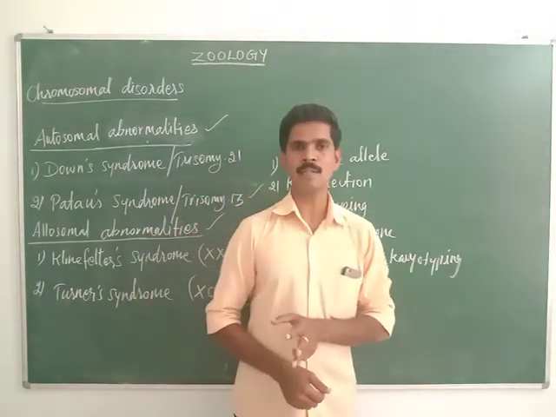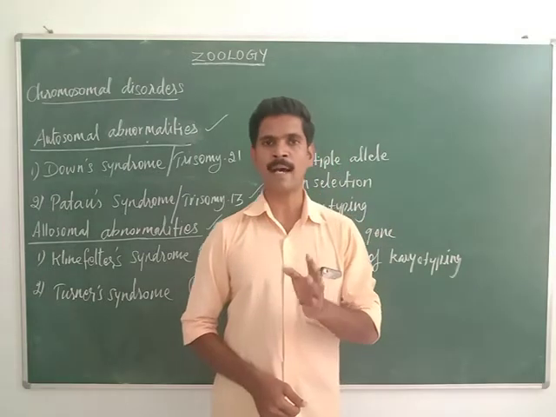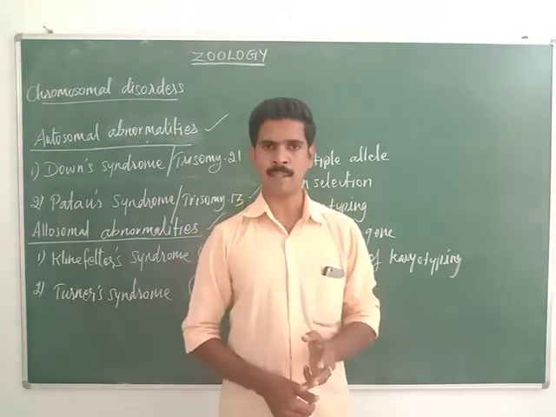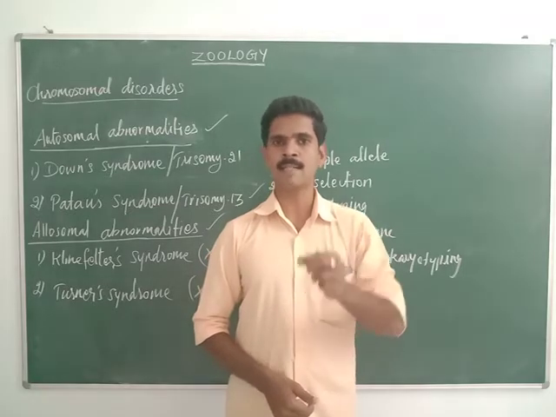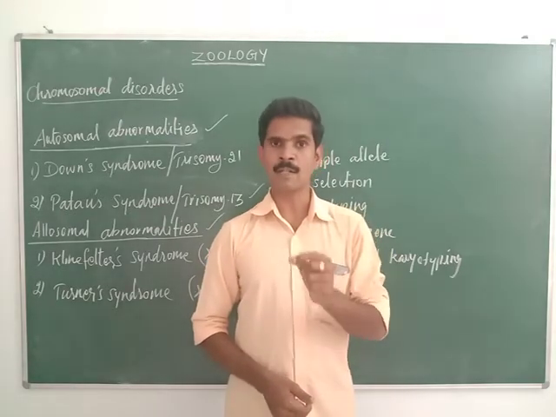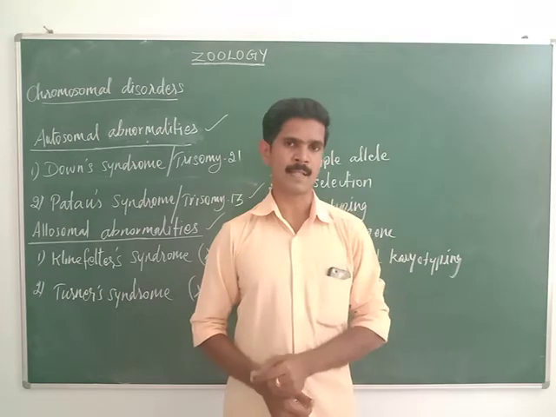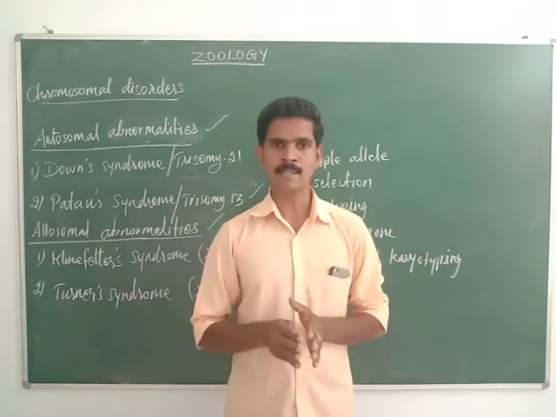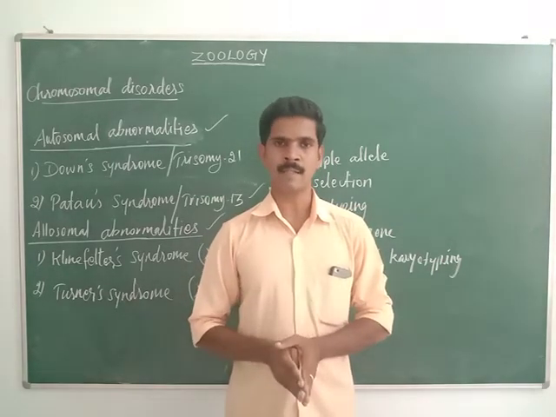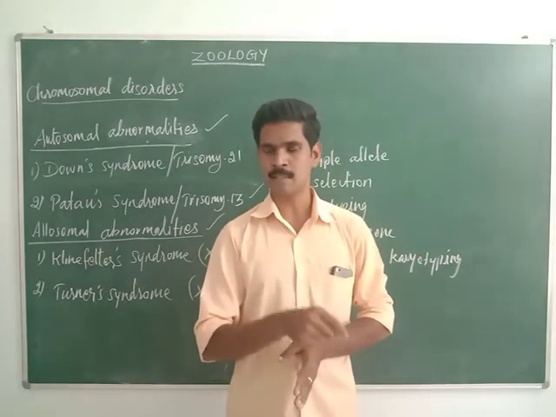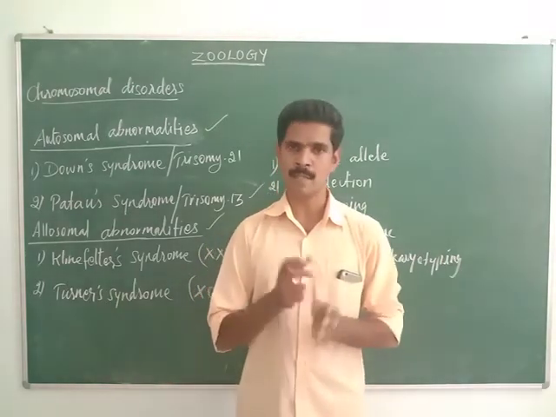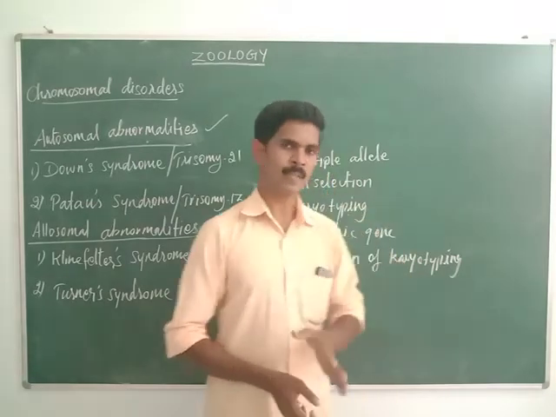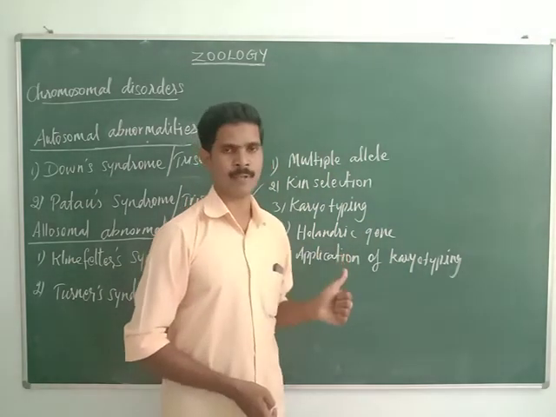The third one is that it is used to identify aneuploidy. Aneuploidy means when the number of chromosomes is increased or decreased in a cell due to errors in cell division. If any errors take place in cell division, the number of chromosomes is increased or decreased in a cell, and this condition is called aneuploidy. With the help of karyotyping, we can identify this aneuploidy.